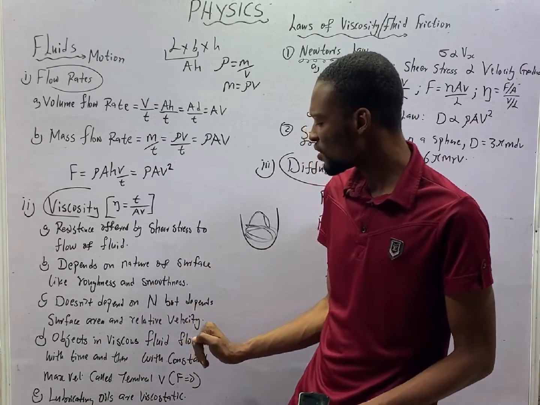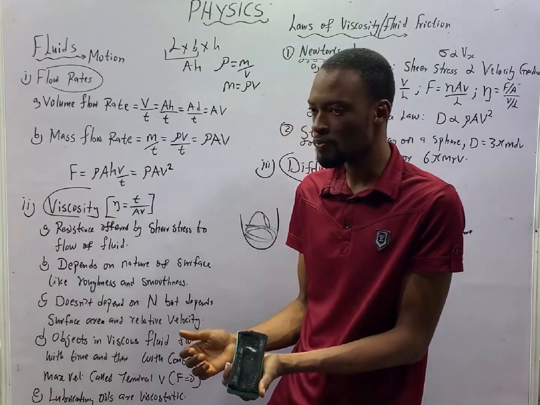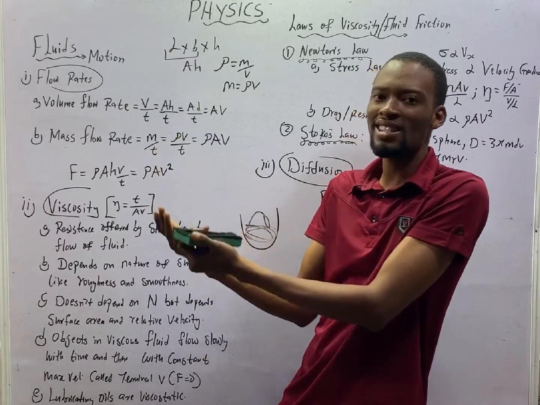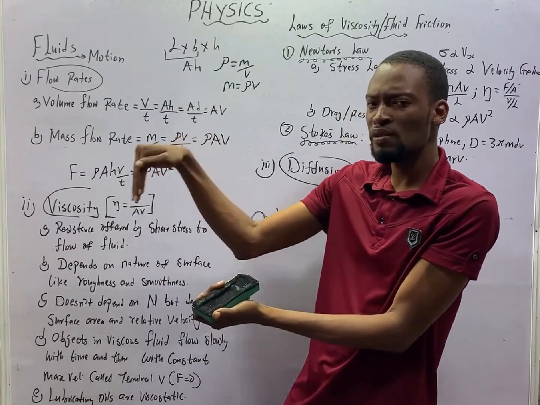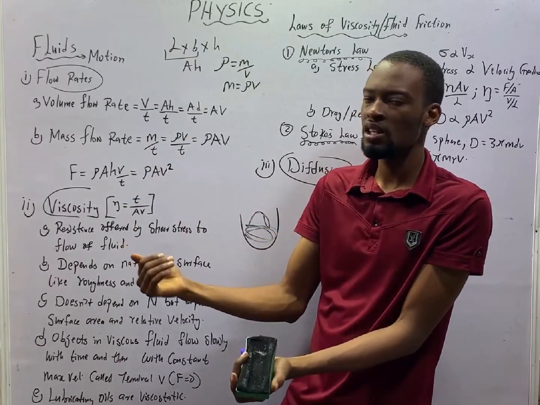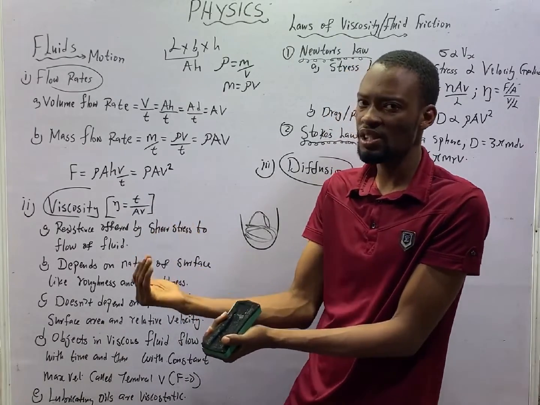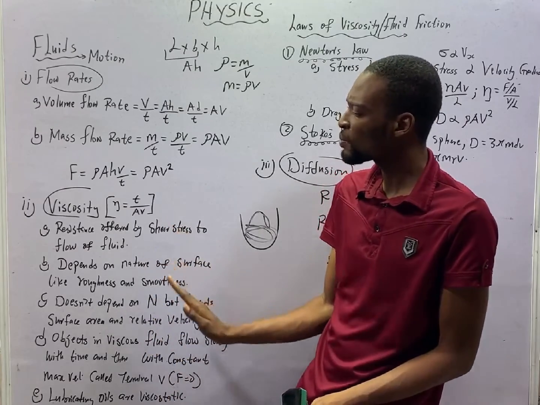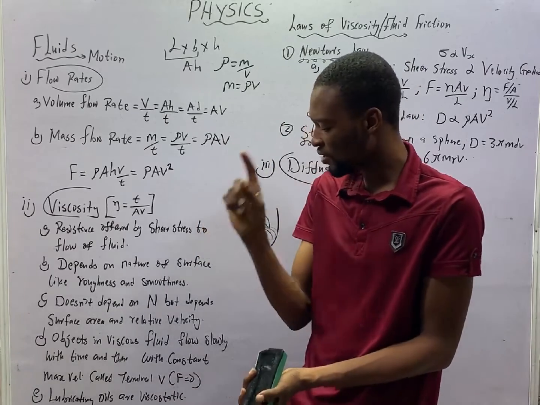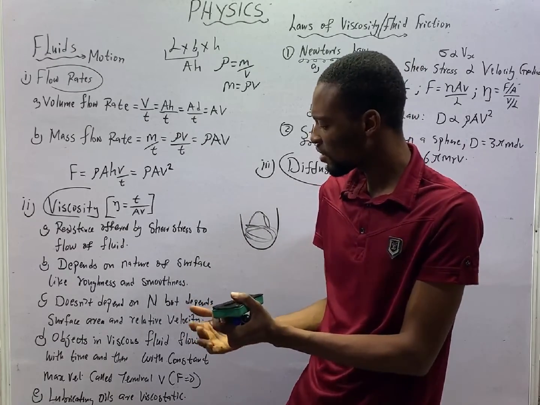Objects in viscous fluid flow slowly at first with time and then with constant maximum velocity. Objects in viscous fluid, with time, will first of all flow slowly. Later, they will flow with a constant maximum velocity. That constant maximum velocity is referred to as terminal velocity. So terminal velocity is when viscous objects flow with constant maximum velocity. And when does this happen? Constant maximum velocity, or terminal velocity, happens when the net force acting is equal to 0. When the force acting is 0, then the object has attained terminal velocity.